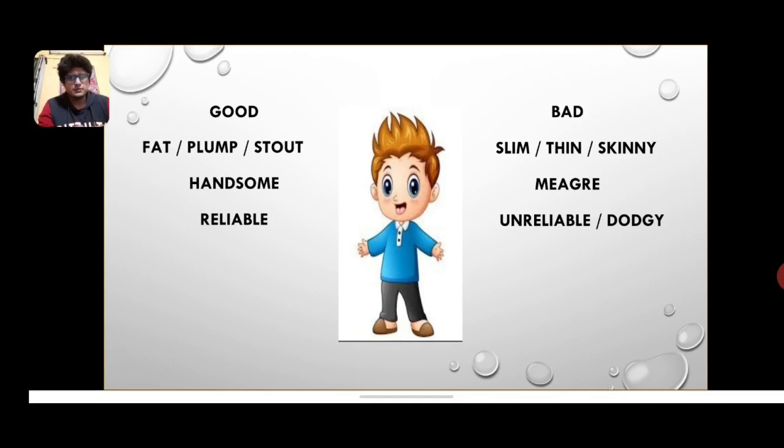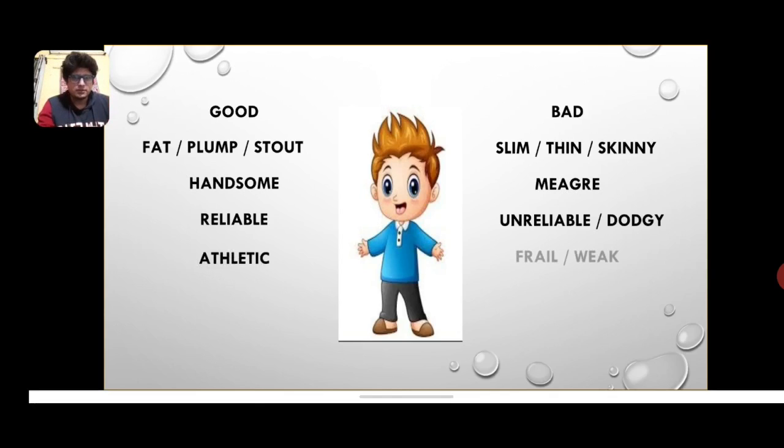For example, if I say I am in trouble and I need some help, so I can only go to someone reliable, so that he can provide a fruitful help to me. What is the opposite? Unreliable and dodgy. Dodgy means, now, there are footballers who take possession of the football and they dribble across and around different defenders. So he's trying to dodge everybody. He's quite unreliable. He makes a move one way, but he takes the ball the other. So that is quite dodgy, right? So reliable, unreliable, or dodgy.